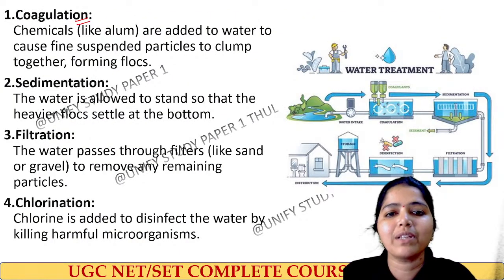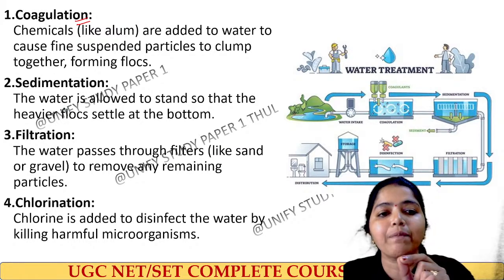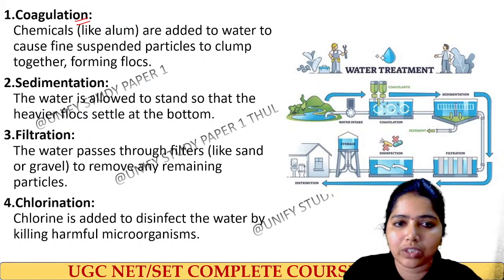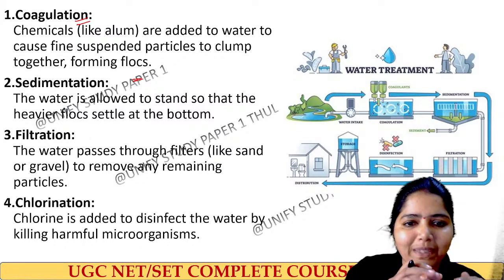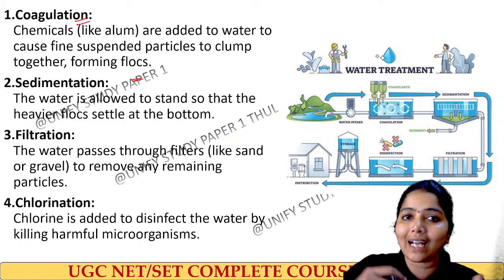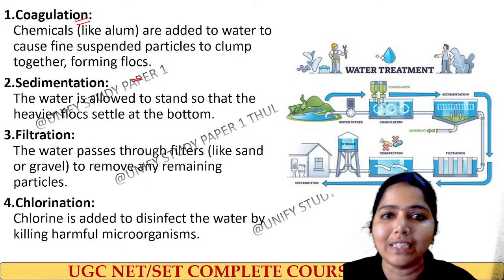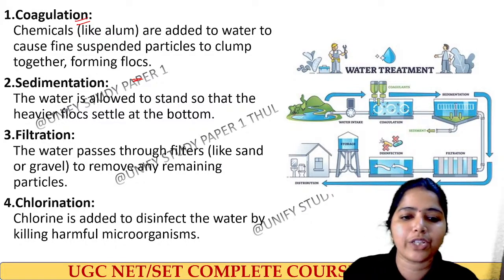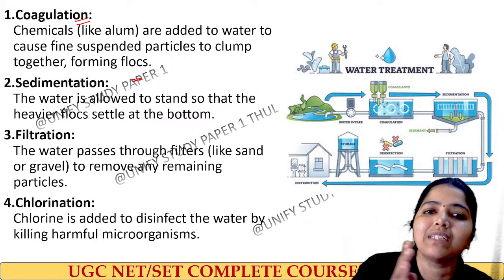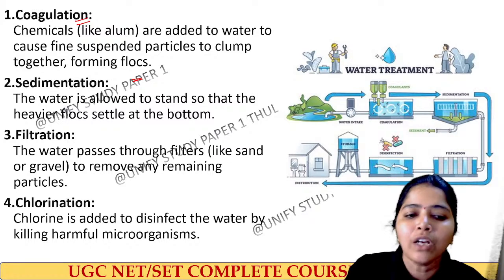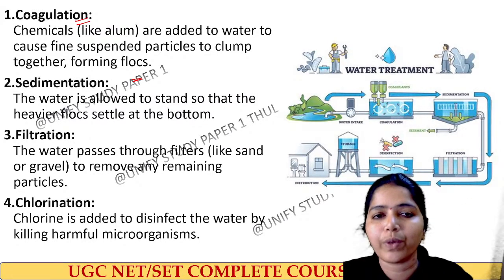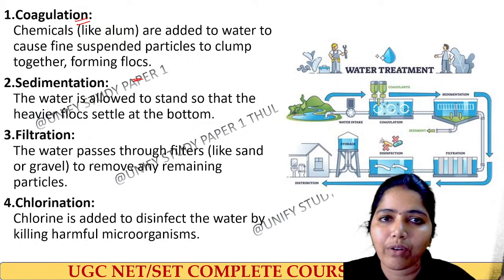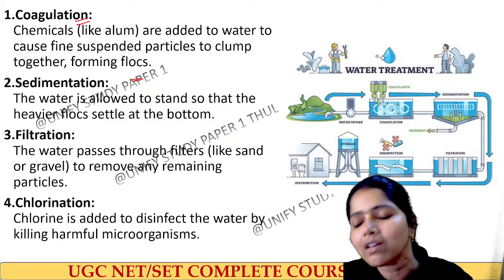So coagulation means what? Chemicals are added to water to cause the fine suspended particles to clump together forming flocks, and that is called coagulation. Next, all these flocks will be sedimented at the bottom, so that they can be removed by the process of filtration. After filtration, a disinfectant like chlorination will be added to a level to kill the harmful microorganisms. So these are the processes of water treatment, starting from coagulation, sedimentation, filtration and chlorination.